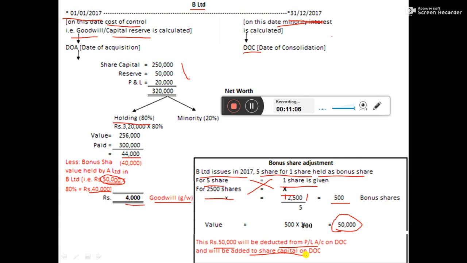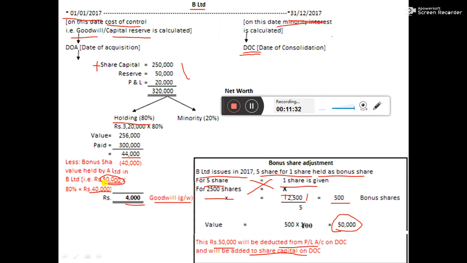The reason it is added is that whenever shares are issued to the public, share capital will go up, and therefore 50,000 will be added to share capital as on 31st December 2017, the date of consolidation. So the effect of the bonus shares will be given in the profit and loss account and share capital.